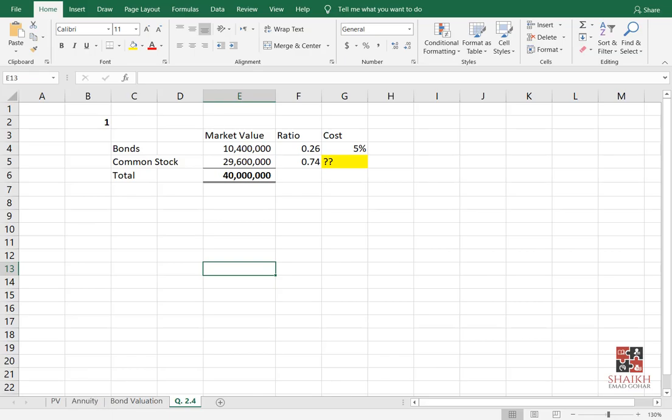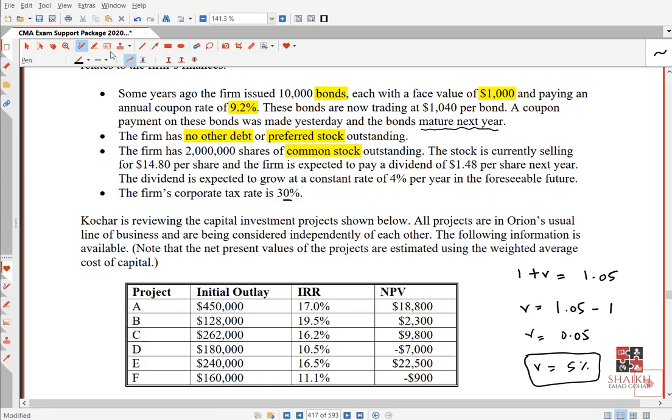Okay, so let's go back and see what we have here in the equity area. They say you have 2 million shares. Now see, very important point. See what they are talking about. They are saying the stock is currently selling for 14.8. Very nice. The firm is expected to pay a dividend. Whenever they bring this here, dividend, it should click in your mind that maybe they want me to use the dividend growth model. Getting the story? See, they are not saying it anywhere.